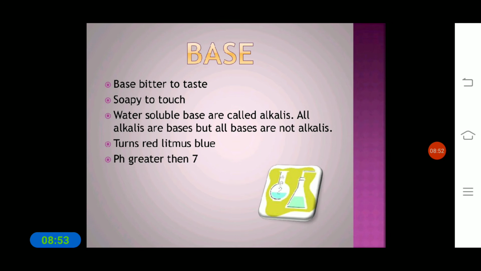Okay, so these bases are water soluble. These are water soluble substances, and what do we call them? Alkalis. Okay, so some of the bases are soluble in water. Such soluble bases, what do we call them? Alkalis. Okay, so all alkalis are bases, but all bases are not alkalis.